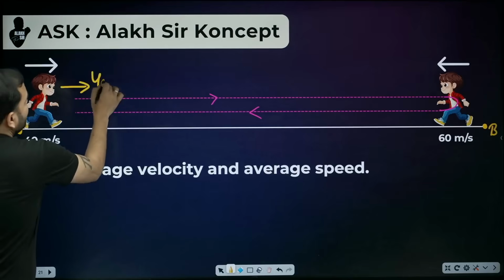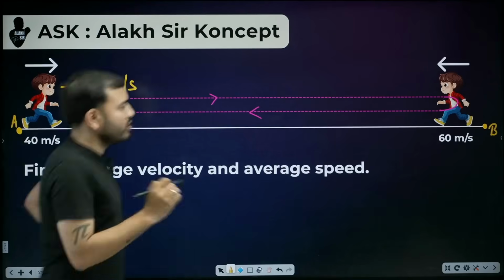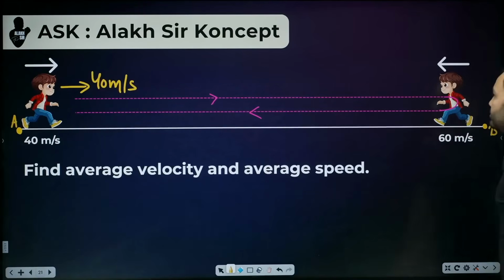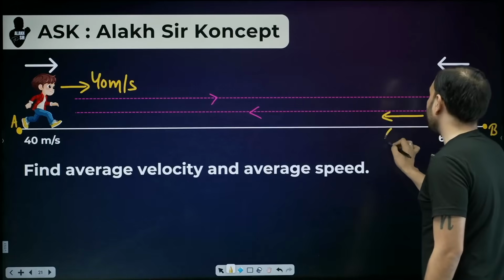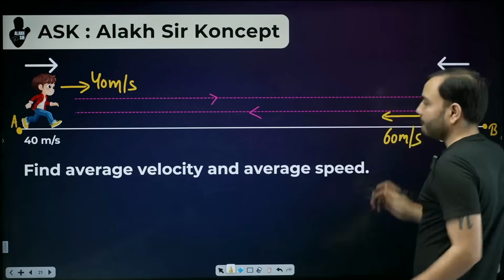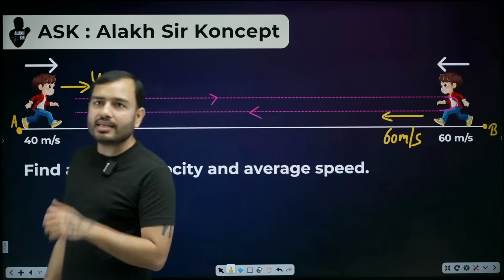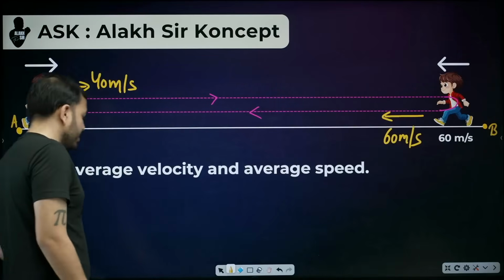How did you run? 40 meters per second. You kept running until you reached point B. At point B, you turn back. You ran back at what speed? You ran back at a speed of 60 meters per second. So you went at 40 and you returned at 60.